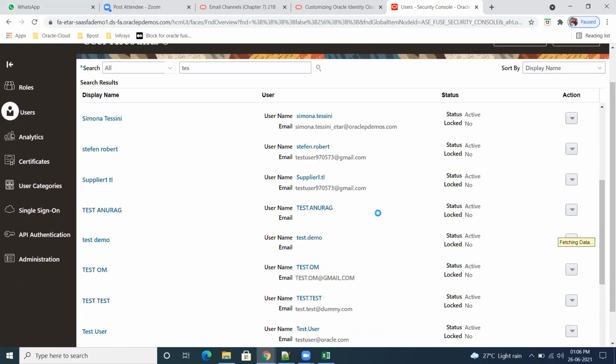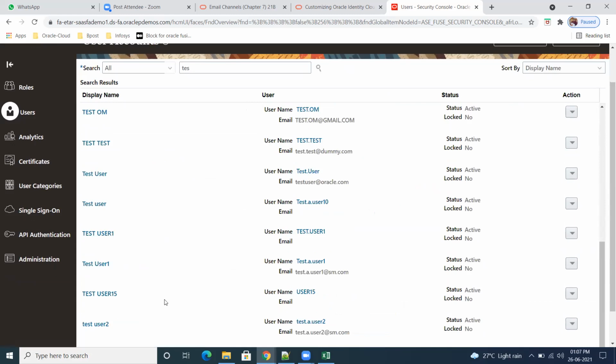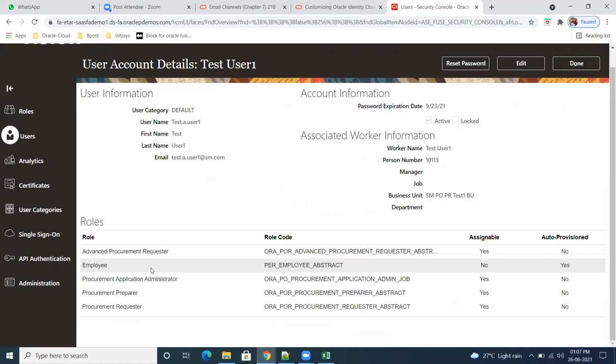Next one is test user one. Let us take test user one. This is the third employee, but the business unit is different here.